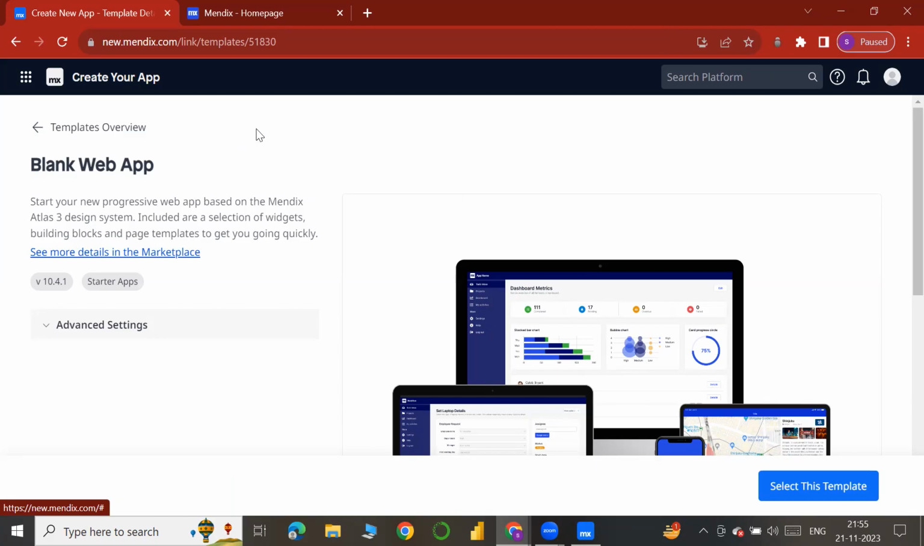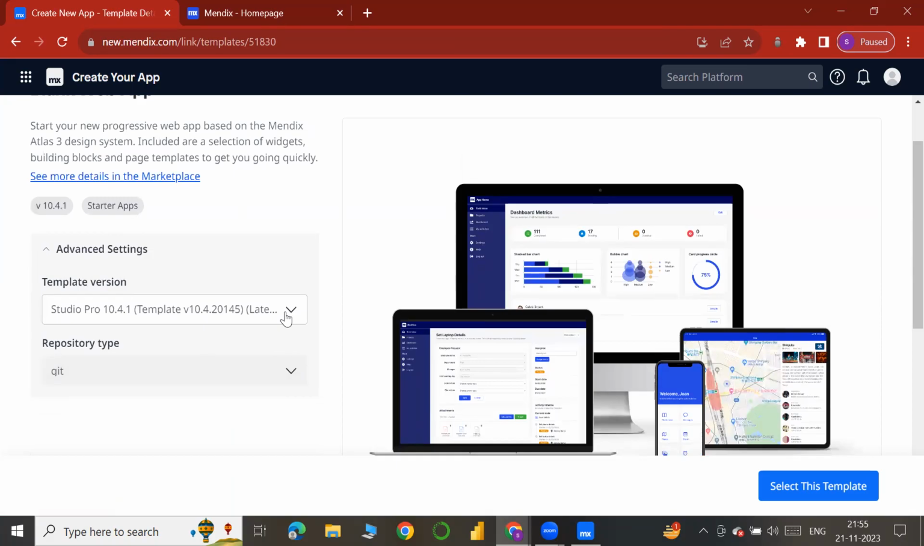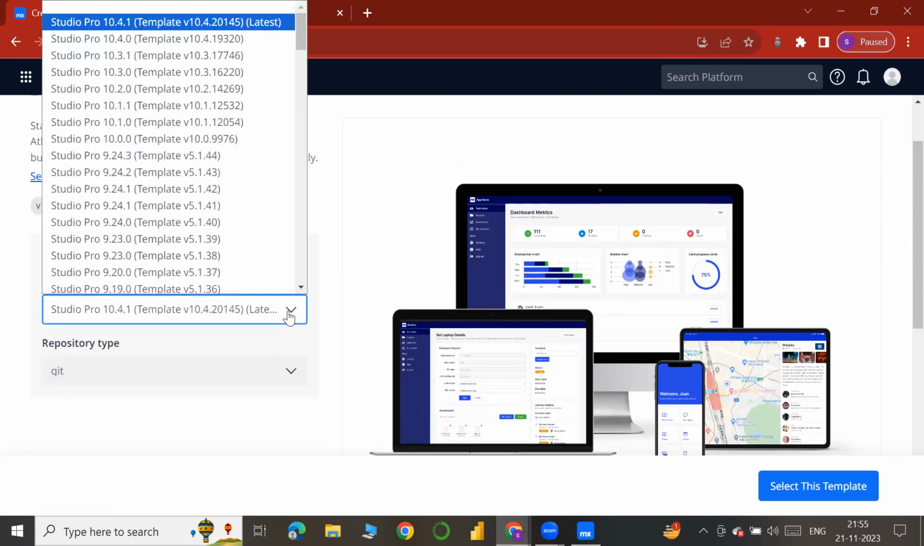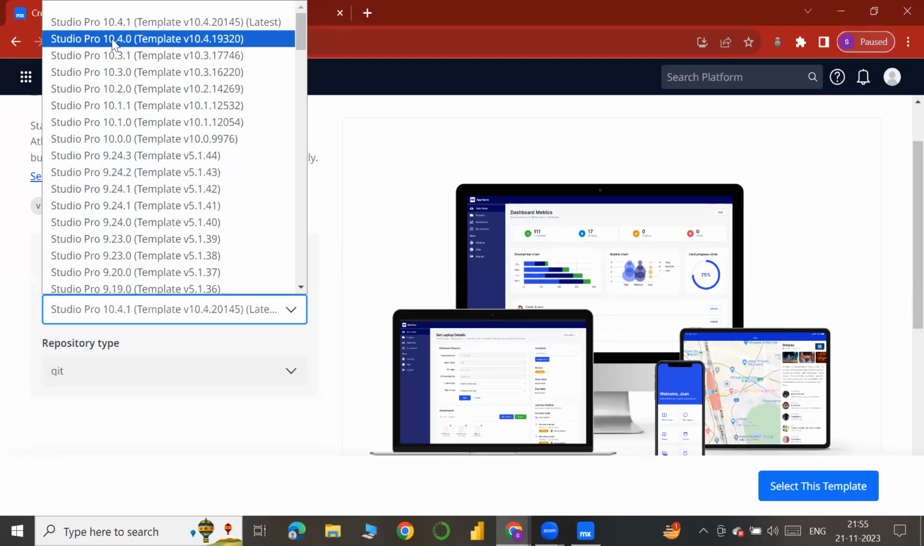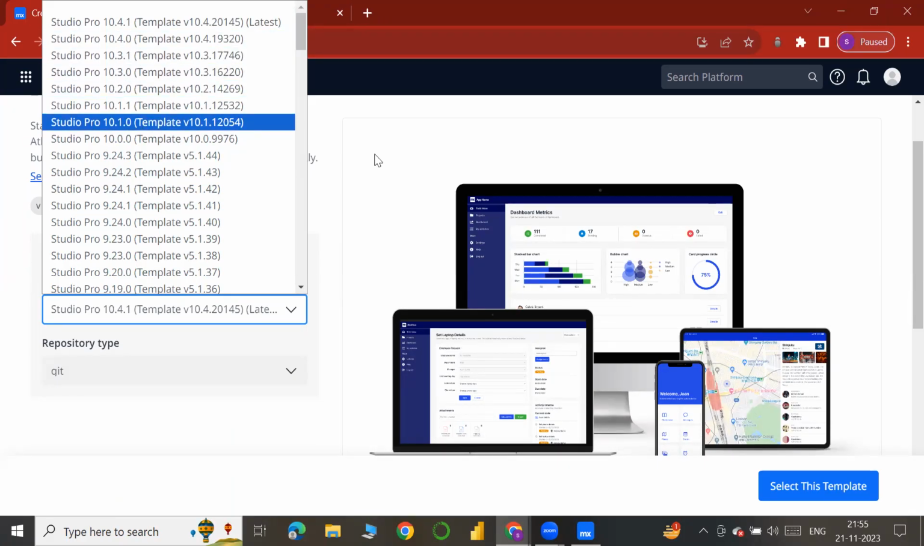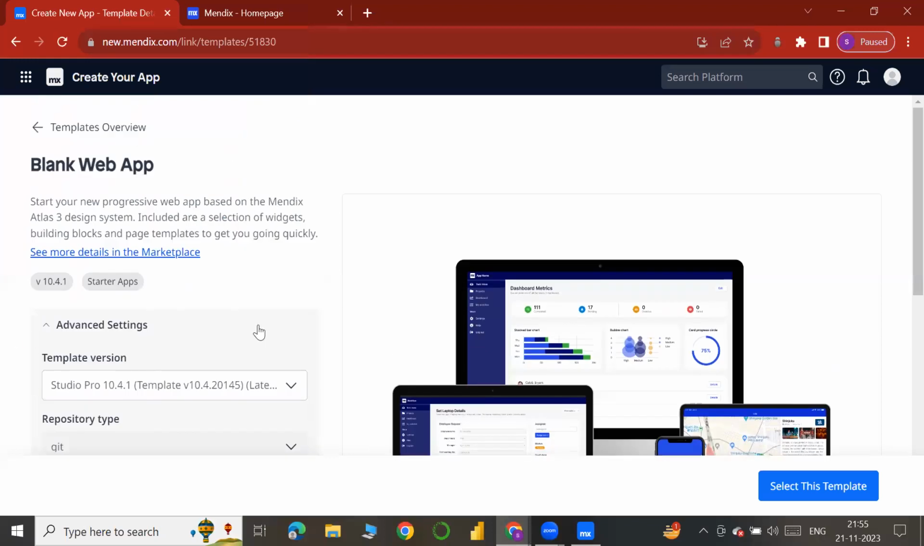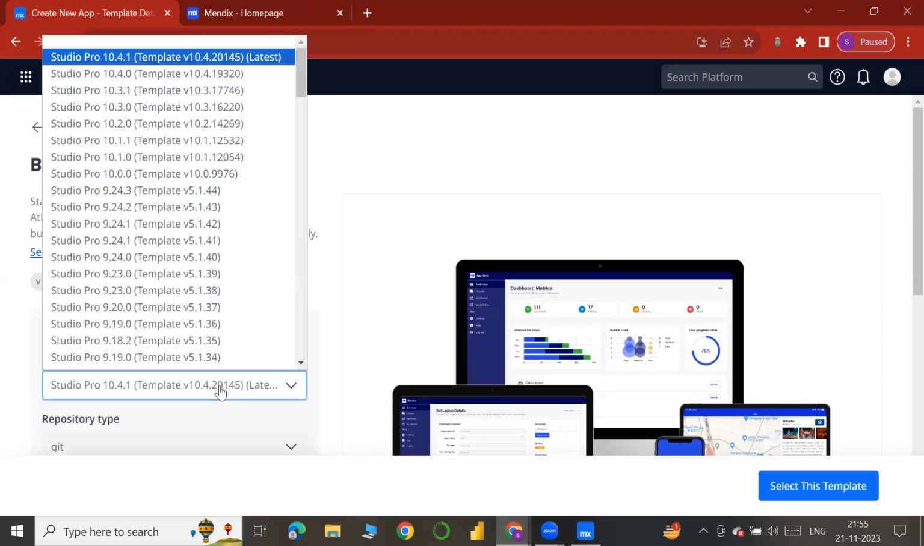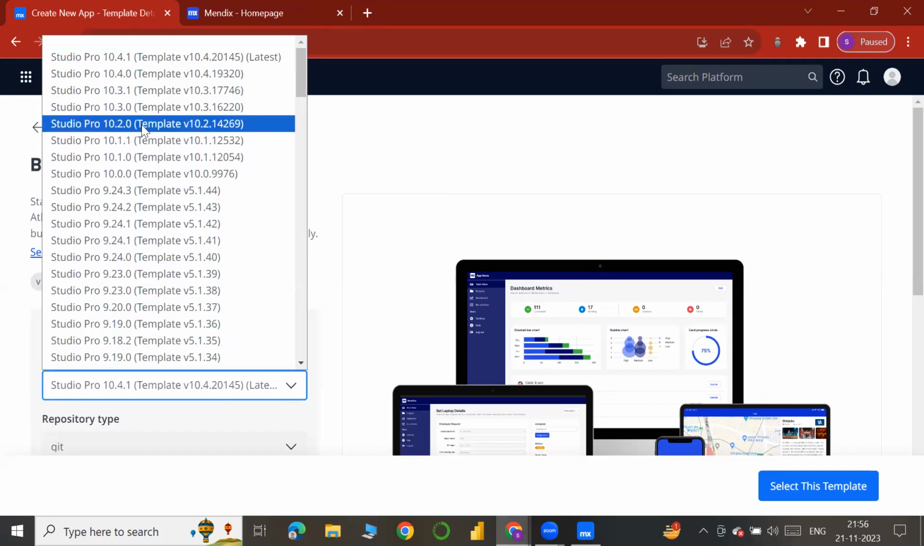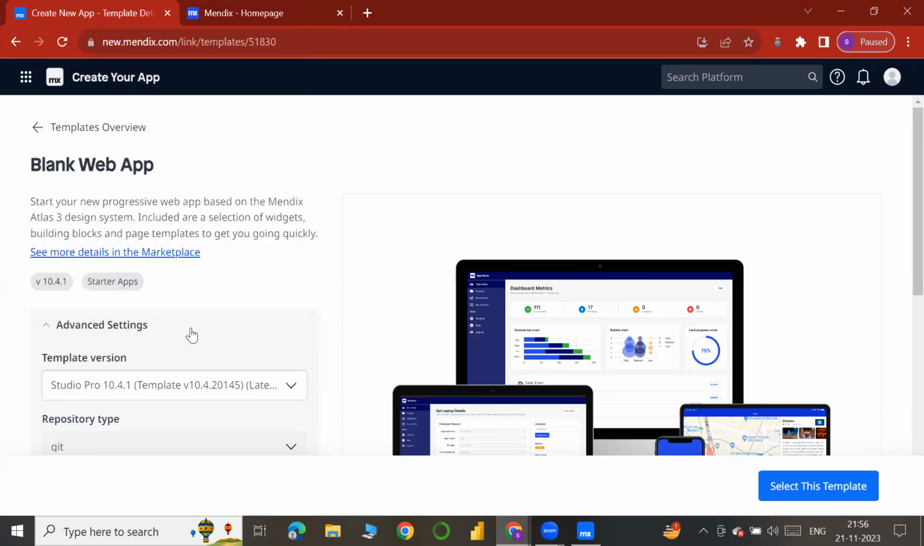After selecting this blank web app, we will get advanced settings. In this advanced settings, there is a template version. Mendix has a lot of versions, like the latest is this one, 10.4 point something. If at all we want to develop our app in some previous version, we can select that version and open the app in that version. There is a provision like that.